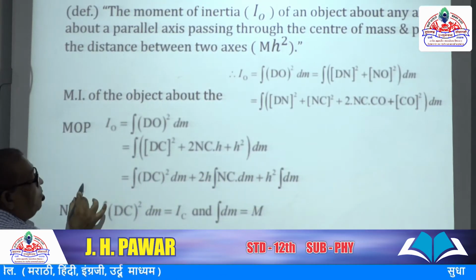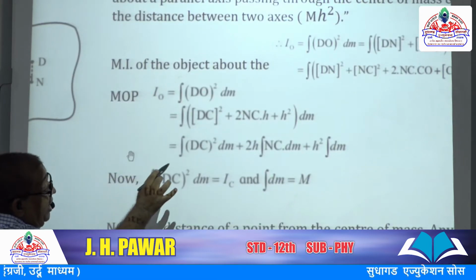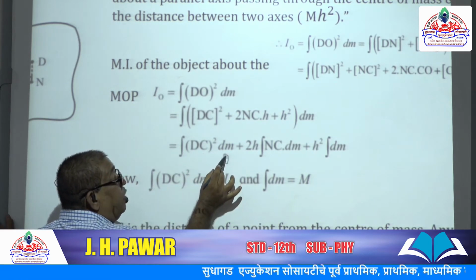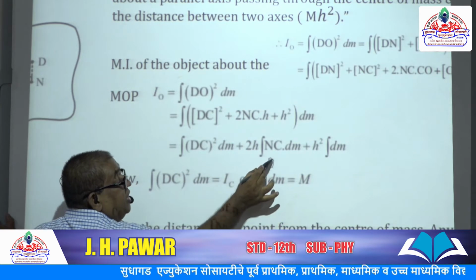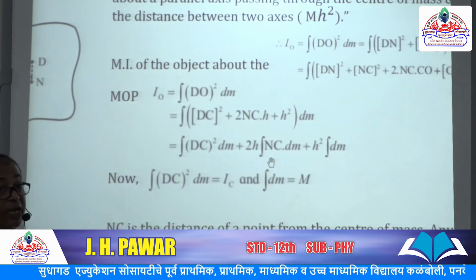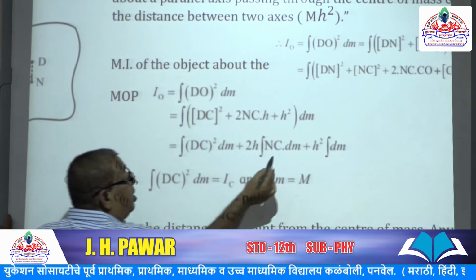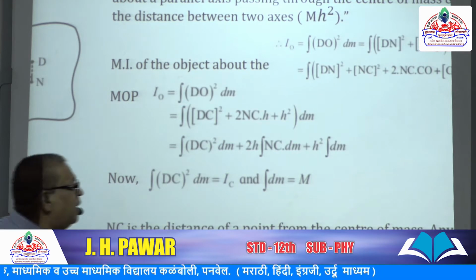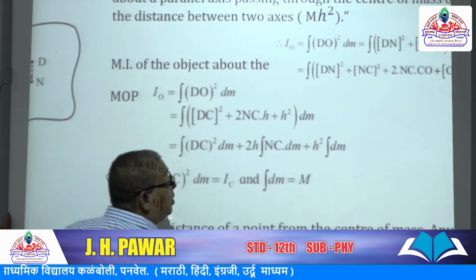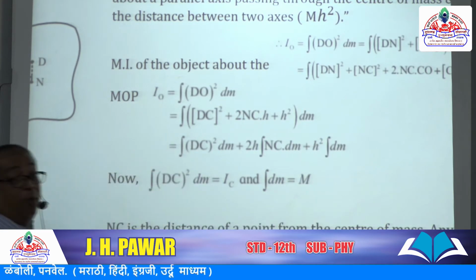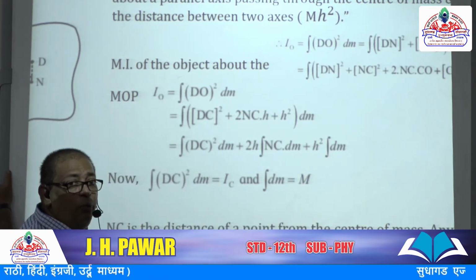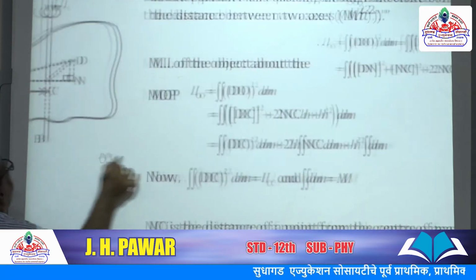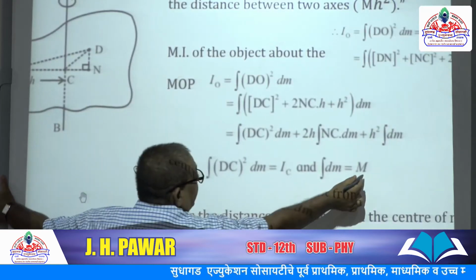Okay? Thereafter we separate the integrations: the integration of DC square into dm plus 2H NC into dm. Thereafter you can take H outside the integration. Why do we take H outside? H is a constant, so you take it outside. Or here H square dm is common. But integration of dm means the sum of masses of all small elements. When we take the sum of masses of all small elements, we get the mass of this rigid body, which is nothing but M.